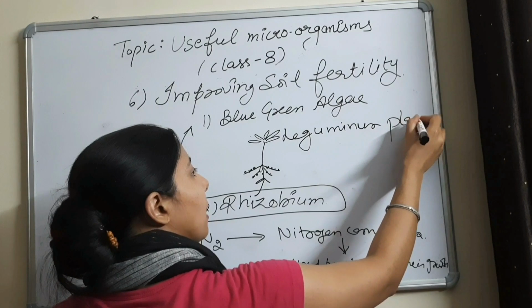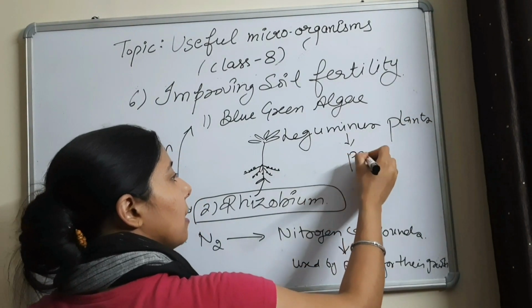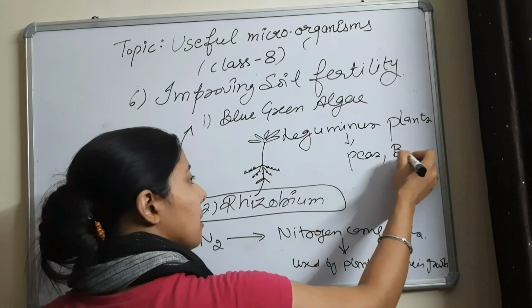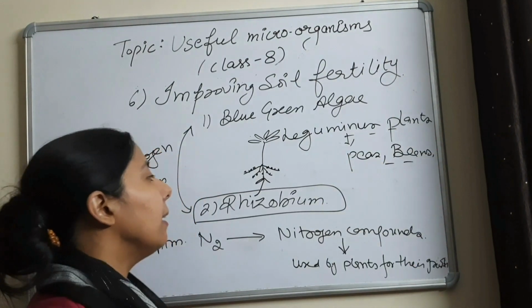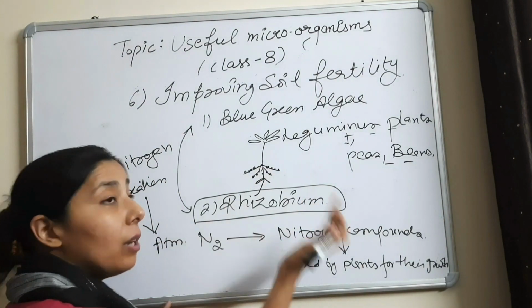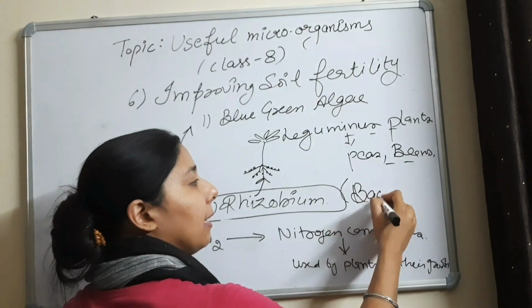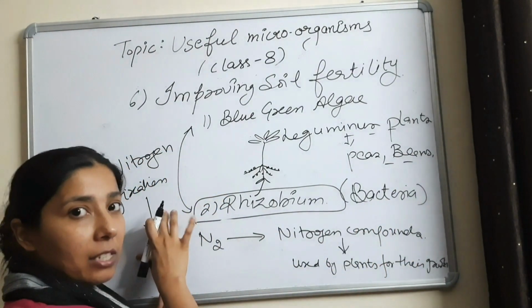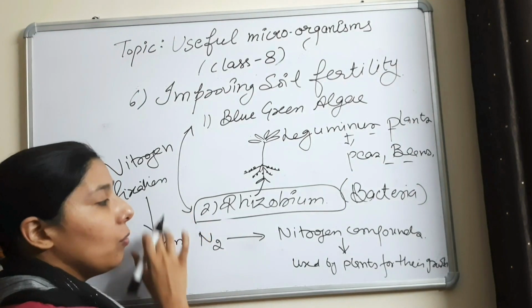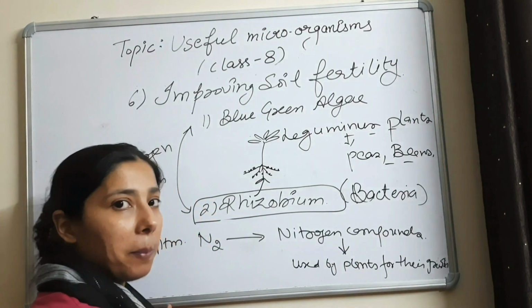What are leguminous plants? Leguminous plants are like peas and beans. Such plants are known as leguminous plants. In their roots lives the rhizobium, which is a bacterium, and this bacterium helps in nitrogen fixation. I already told you what nitrogen fixation is and how it is helpful in the growth of plants.